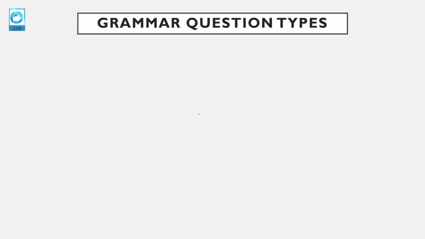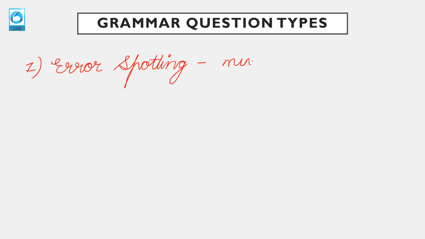Now coming to the question types, what are the question types that are asked in grammar? We have studied the rules, we know the concepts, so where will you apply these rules? There is one very common question type, error spotting. The weightage for this question type has increased. You get error spotting questions in the exam, and definitely a minimum of 5 questions. If you pick up any previous year paper, you will see a minimum of 5 questions in some form or the other are asked from grammar.